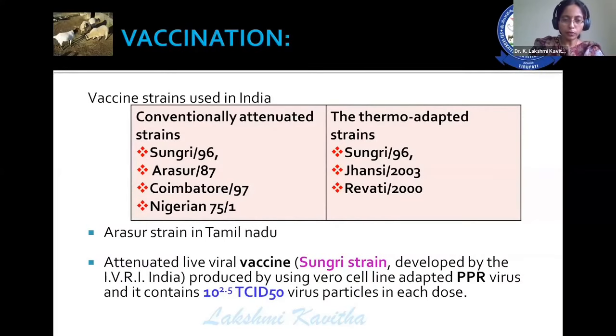Arsur is the one which was used in Tamil Nadu, and the majority of Indian states use the Sungri strain as a vaccine against PPR. The dose of this vaccine is 10 to the power of 2.5 TCID50 virus particles in each dose. And this vaccination can be repeated every 3 years.